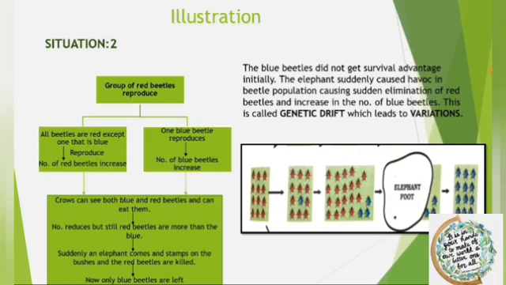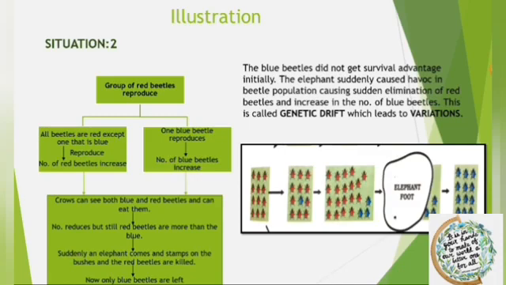If you observe in both the situations, a rare variation became a common characteristic of a population. Alternatively, we can say the frequency of an inherited trait changed over generations. Now, since genes control the traits, therefore the frequency of genes in a population changed over generations. This change in frequency of genes in a population is the essence of the idea of evolution. But there are interesting differences in the two situations.